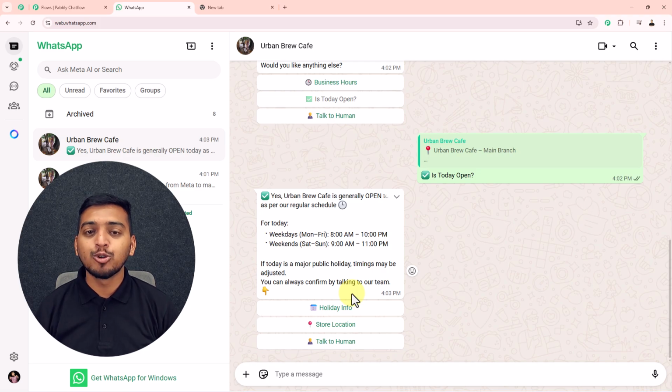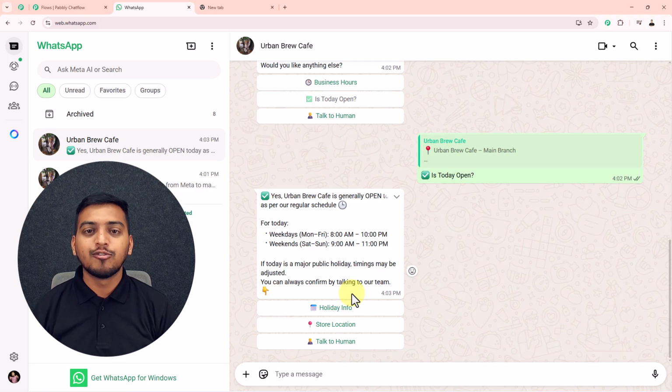So in this demo you just saw how useful this bot can be for my business. With this chatbot I can easily delegate my daily tasks. Now if you also want to create this amazing WhatsApp chatbot for your business, then follow me for the next few minutes. To start creating this WhatsApp chatbot, first of all I will help you navigate to the dashboard of